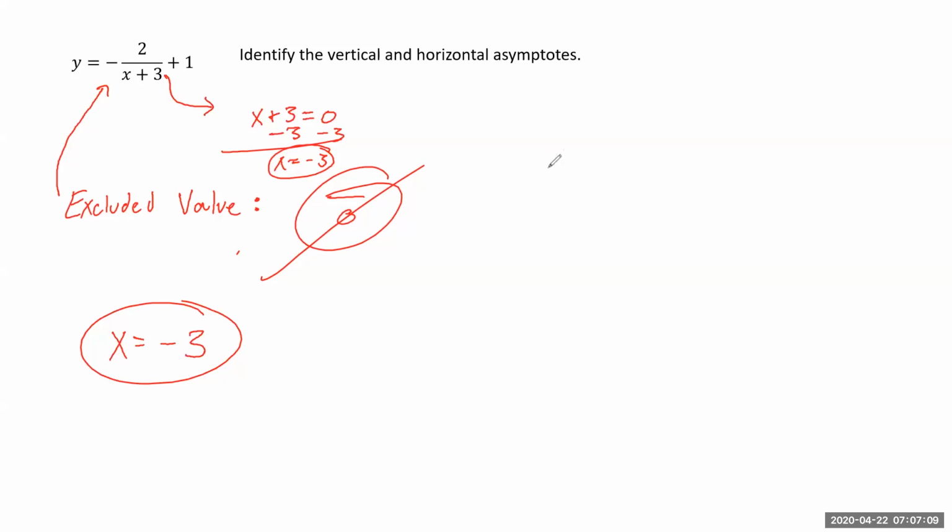Okay, now if we're talking about the horizontal asymptote, you have to think: x is getting really large. Okay, so we're going to plug in a really, really large number, and we're going to try to see what happens to y.